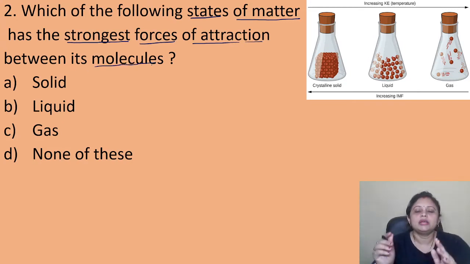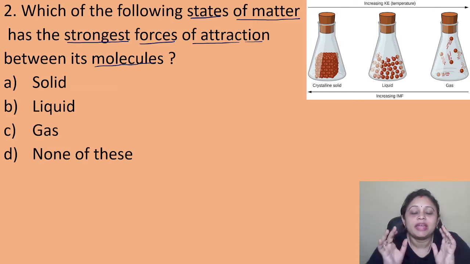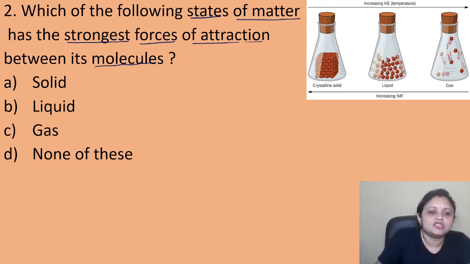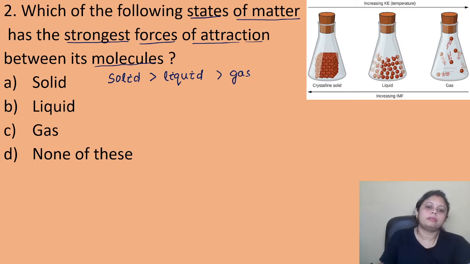In matter, many particles are there, atoms and molecules, and they have force of attraction between them. The force of attraction is strongest in case of solid, followed by liquid, followed by gas.